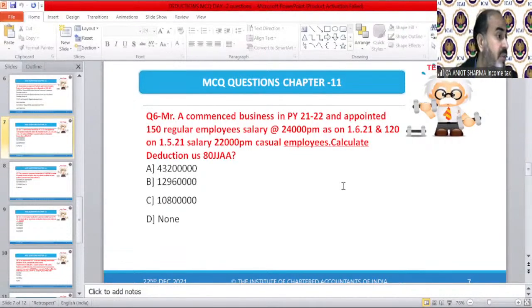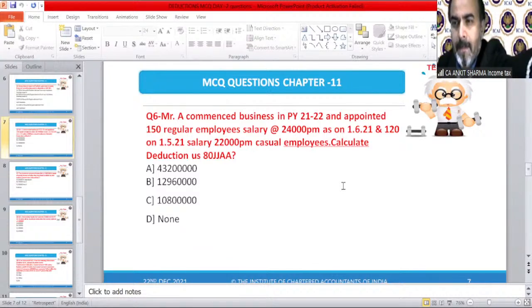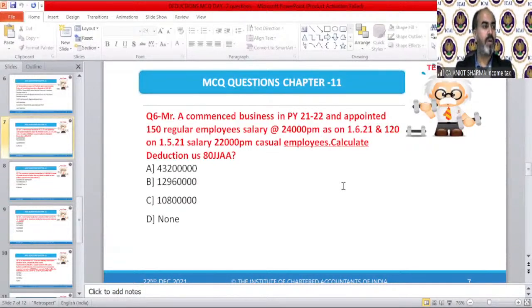Question number 6, correct answer. Oh, Mr. Naveen has given the answer. He's saying the correct answer is C. Okay, more to come. Let's see. Fast, students, fast.